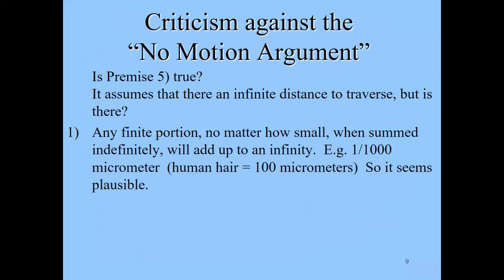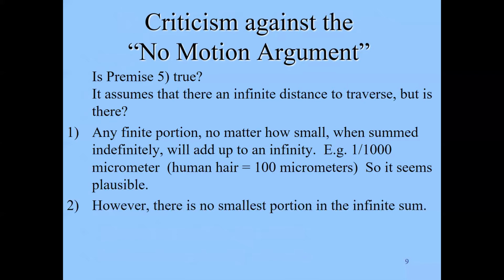A human hair is 100 micrometers. Take 1/1000th of a micrometer. But if that's all you had as a distance, but you had infinitely many of those, well, that would be an infinite distance. So on the one hand, it's plausible. It doesn't matter how small the distance is, you're going to end up with an infinity.